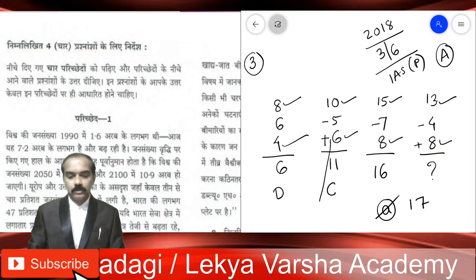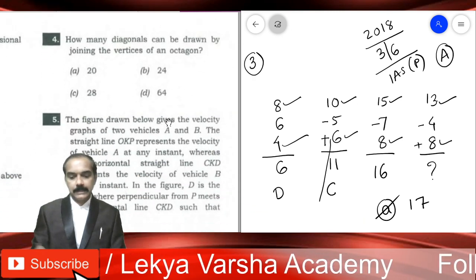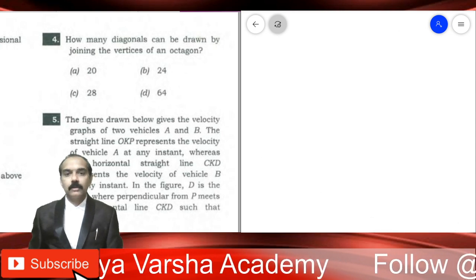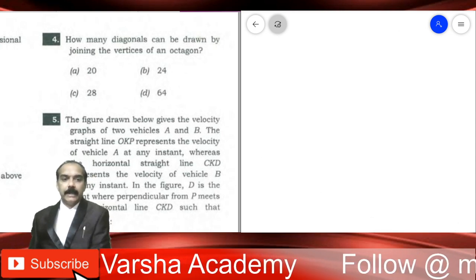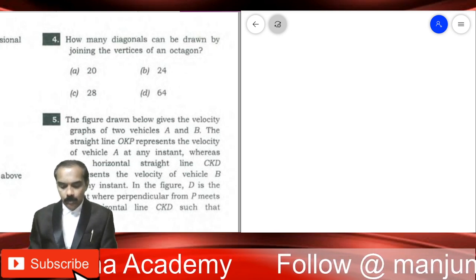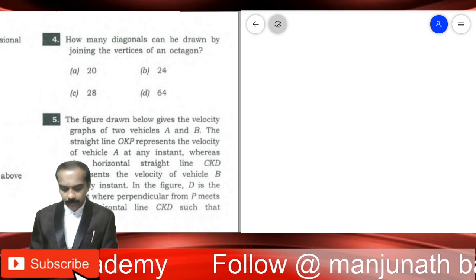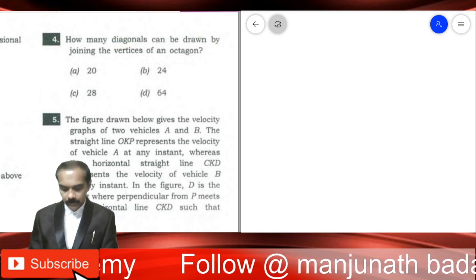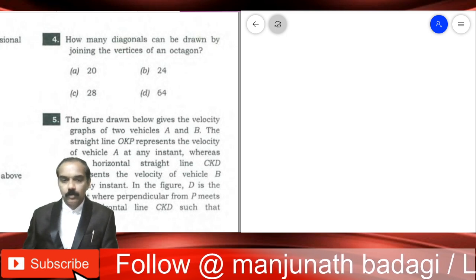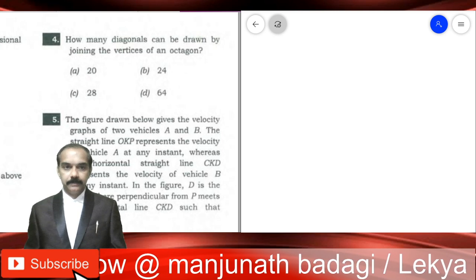Now moving on to the fourth problem. Let's see the fourth one. The fourth one is on finding out the number of diagonals. How to find out the number of diagonals in a polygon? Polygon means many-sided figure.